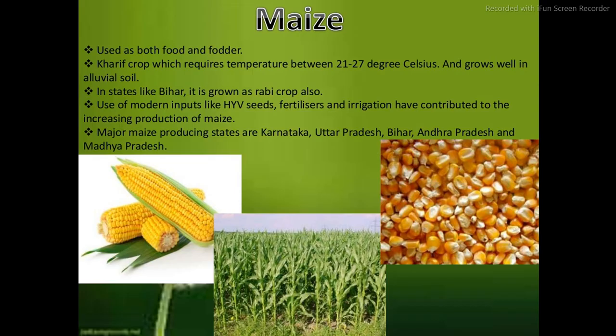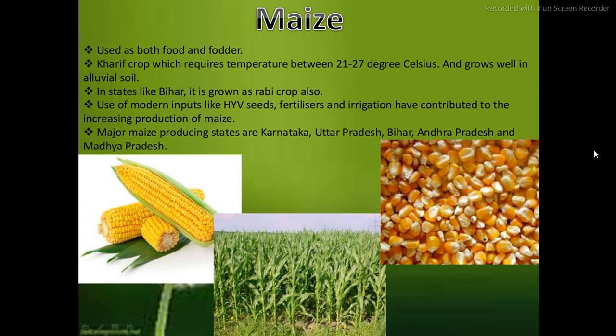Next, maize. Maize is used as both food and fodder, that means for human beings and for consumption by animals. As you are observing in the photograph, this is the maize crop.